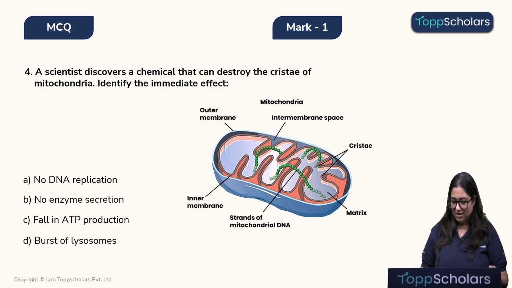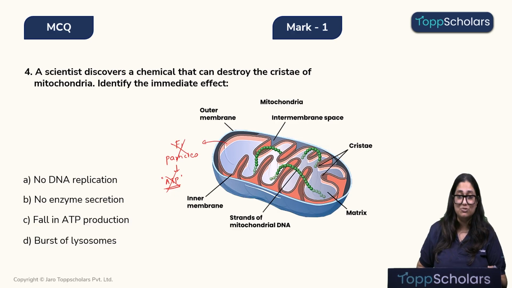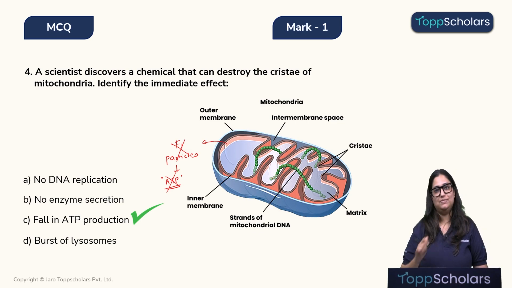Children, these cristae have this green bead-like structures. Can you see? Alright, these are the DNA strands. And along with that, in the cristae, we have certain particles which are known as the F1 particles. These particles, children, they are involved in the production of ATP. So, if the cristae is damaged, the F1 particles will be damaged, and if F1 particles are damaged, the ATP production will also reduce. And therefore, the correct answer is option C, that is fall in ATP production.